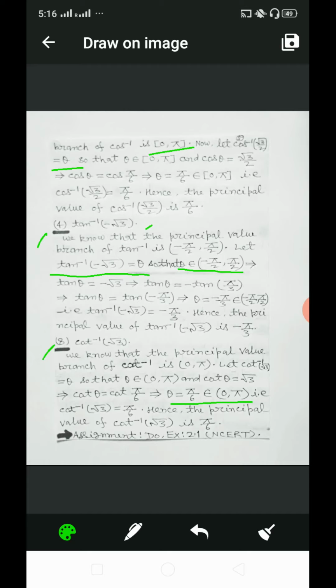Hence, the principal value of cot inverse of root 3 is pi by 6.